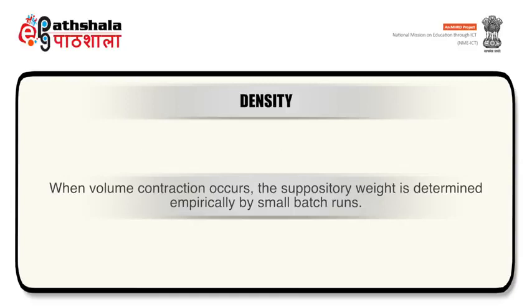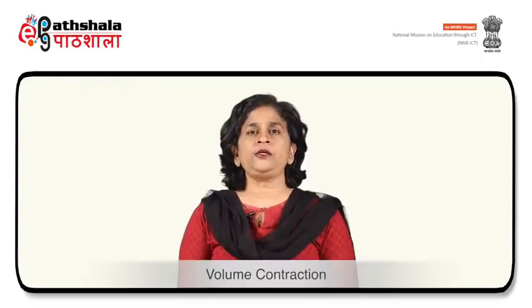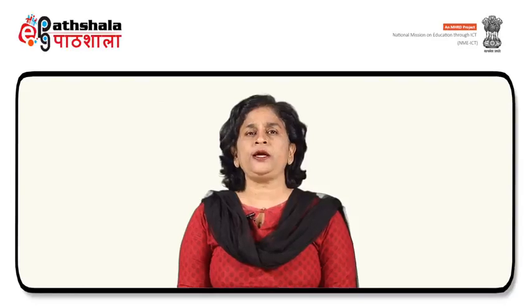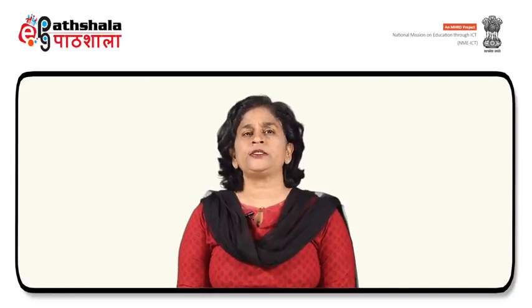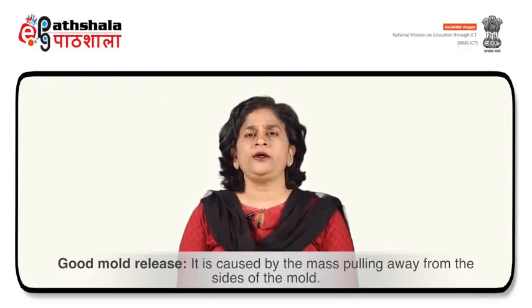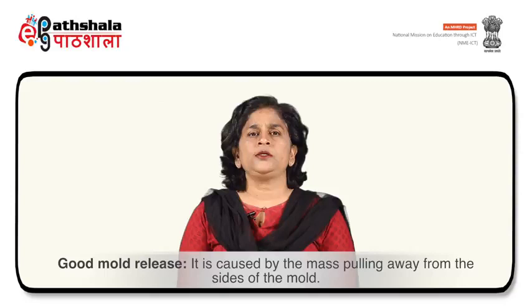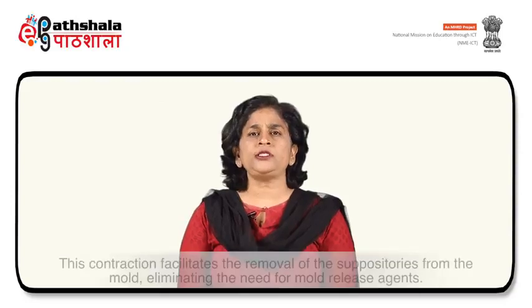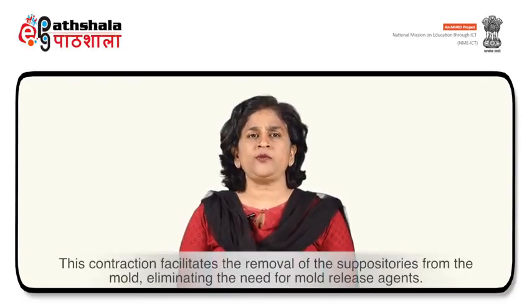When volume contraction occurs, suppository weight is determined empirically by small batch runs. Volume contraction occurs in many molten suppository bases after cooling in the mold in two ways. The first way is good mold release. It is caused by the mass pulling away from the sides of the mold. This contraction facilitates the removal of the suppositories from the mold, eliminating the need for mold release agents.